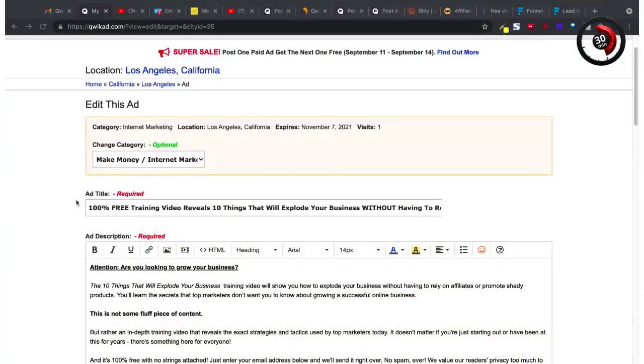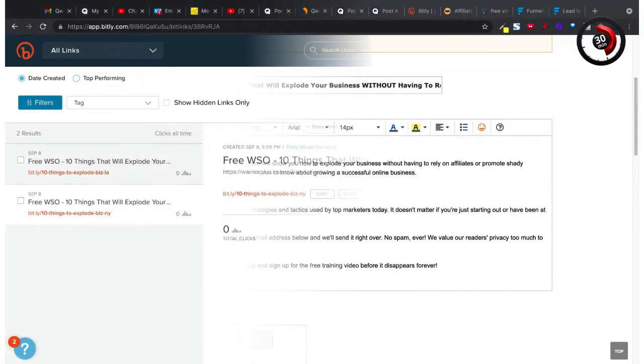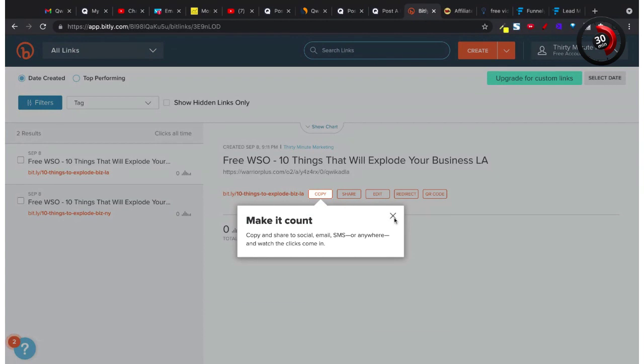So back to the ads. This is the ad that you saw right here, again, posted on Qwikad. Again, I posted this with a bit.ly link. You can see here at the end, this one says LA, the other one says New York. And if you check out my bit.ly account here, you can see those bit.ly links. You can see here, free WSO, 10 things that will explode your business NY, which is New York. Here is the one from LA.